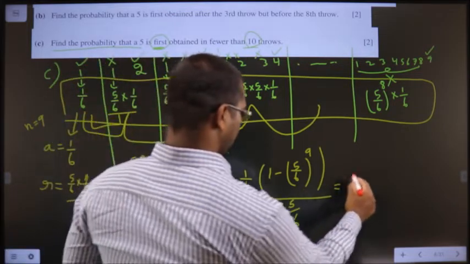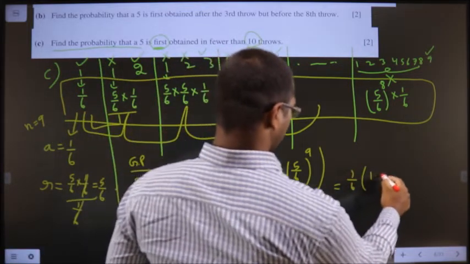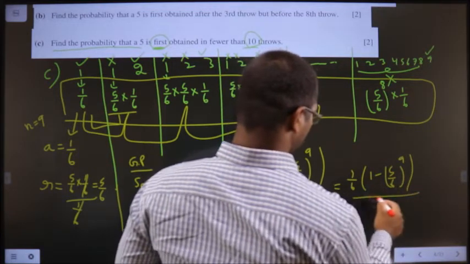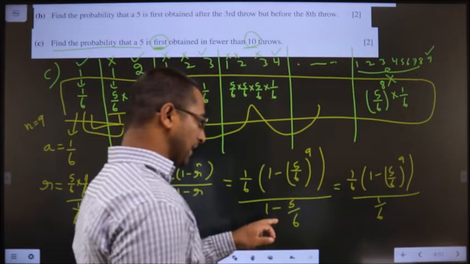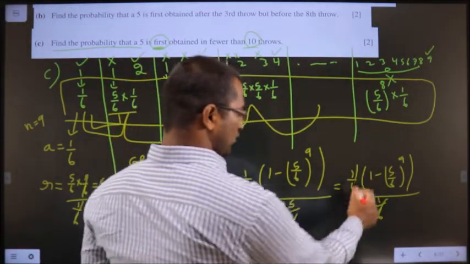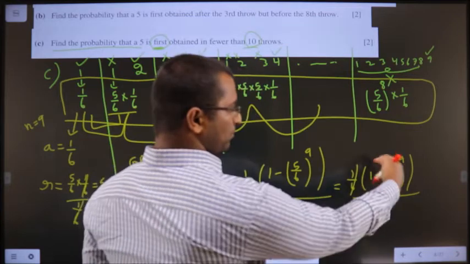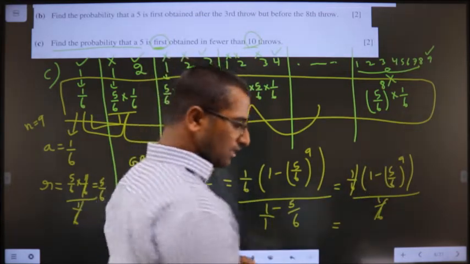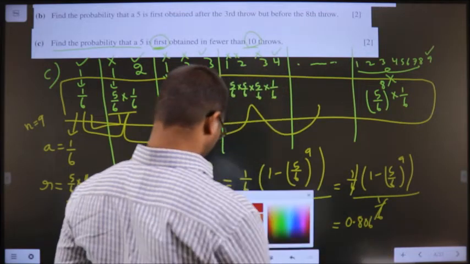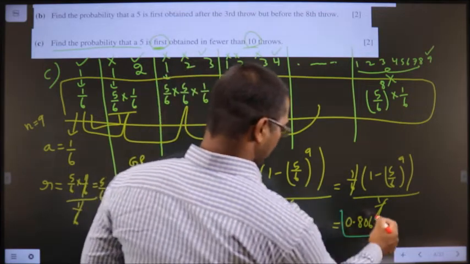So that is nothing but 1 by 6 into 1 minus 5 by 6 power 9 by 1 by 6. 1 minus 5 by 6 will result in 1 by 6. These two cancel out. If you put this in the calculator, you get the answer to be 0.806. So this is your answer.